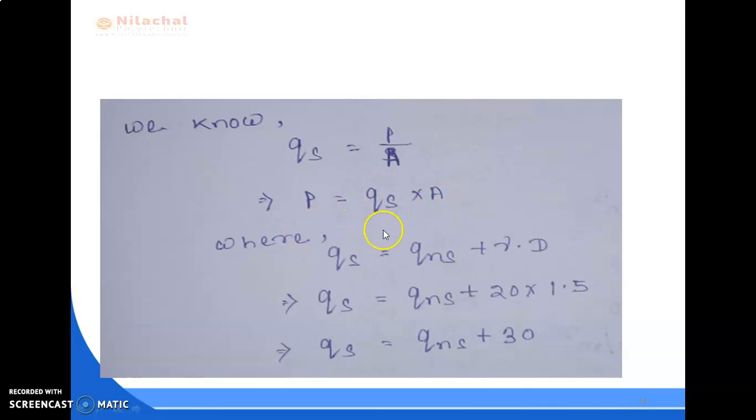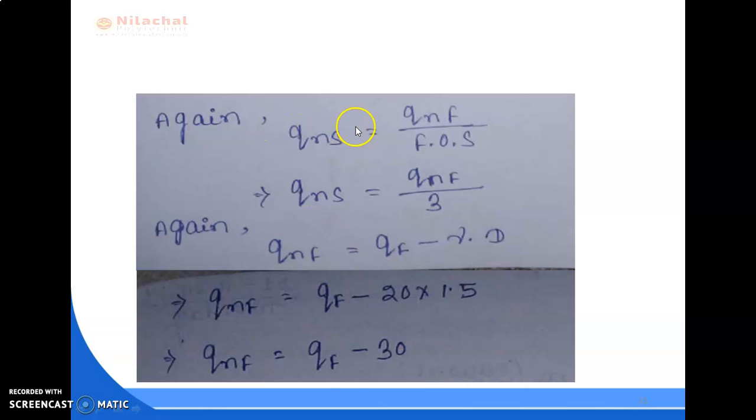So first we have to find out the QS value, where QS equal to, again we know, QNS plus gamma into D. So gamma value is given 20, D value is given 1.5, but QNS is unknown. So QS equal to QNS plus 30. Here again we have to find out QNS. QNS equal to QNF by factor of safety. Factor of safety is given 3, but QNF is unknown. So again we have to find out QNF.